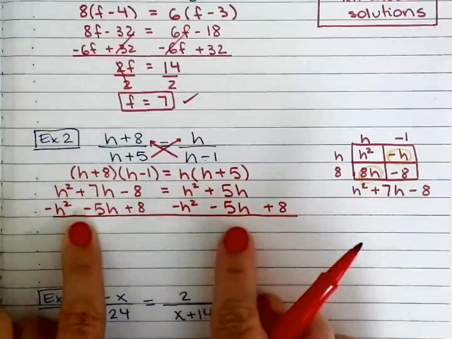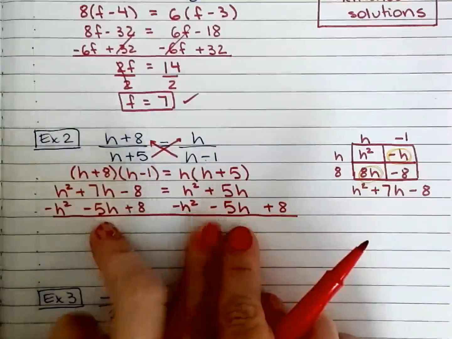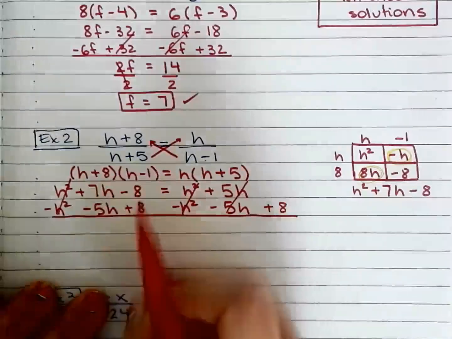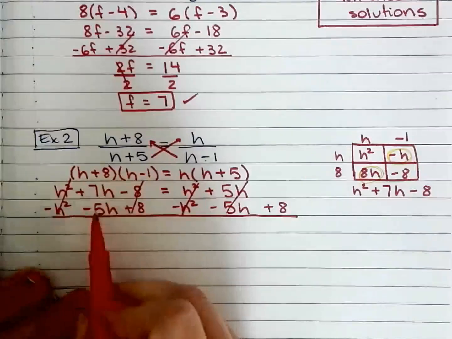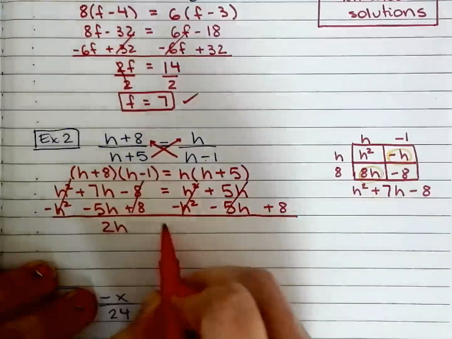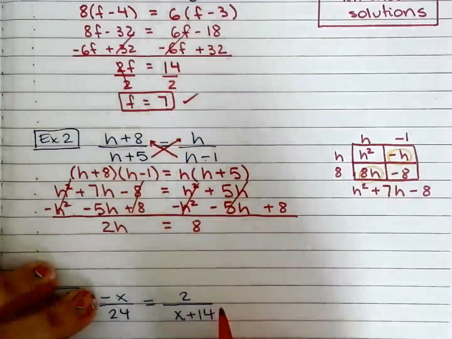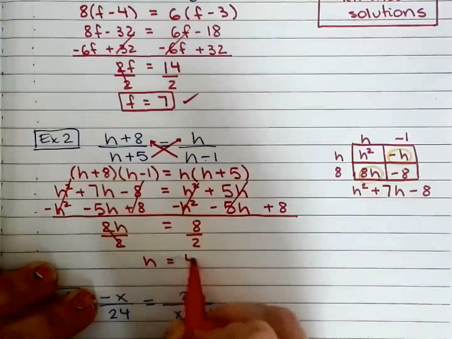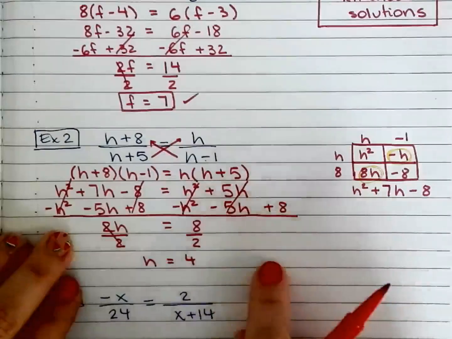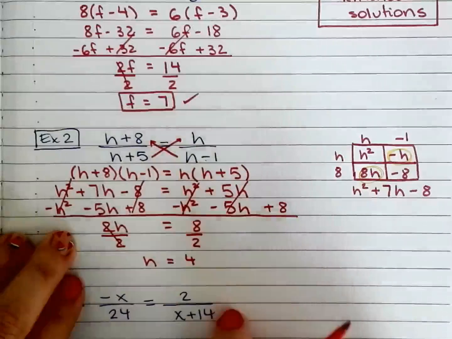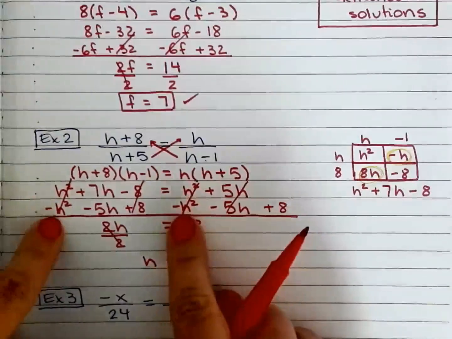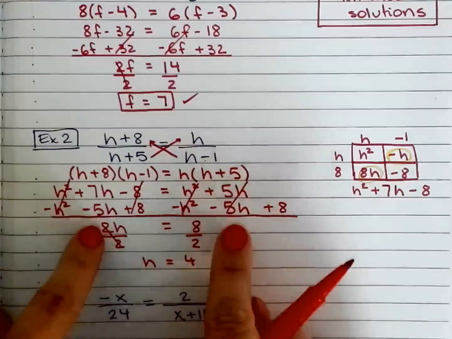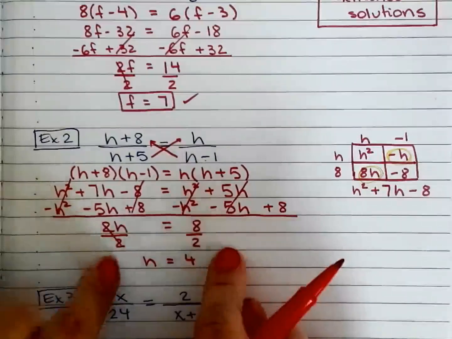If you're not used to this, you can do one step at a time. That's fine. So here I get 0. Here I get 0. Here I get 0. 7 minus 5 is 2. And here I have 8. Divide by 2. I know most of you can do all this in your head, which is fine. That's why we did all of those in one step. If you want to do minus h squared, and then you find whatever solution that is, and then you do minus 5h in the next step, that's fine too.